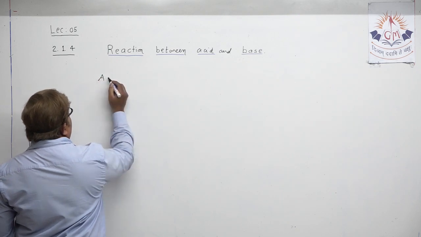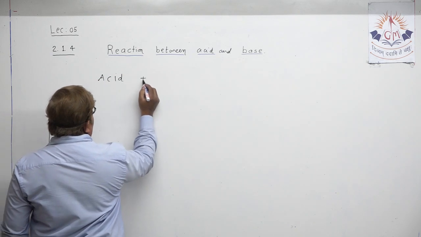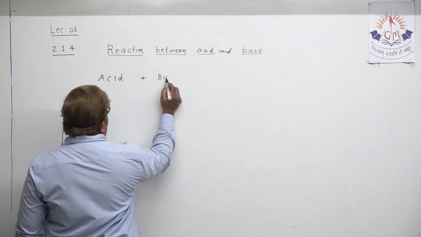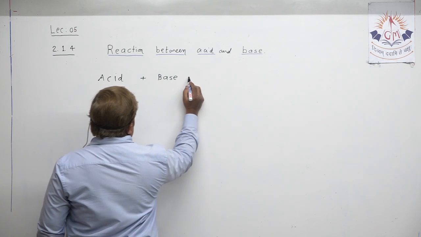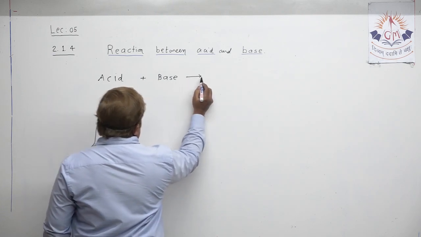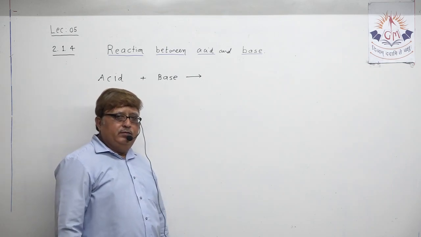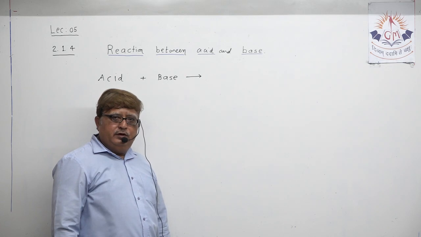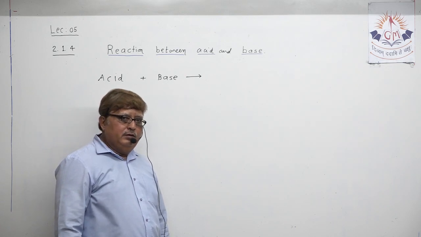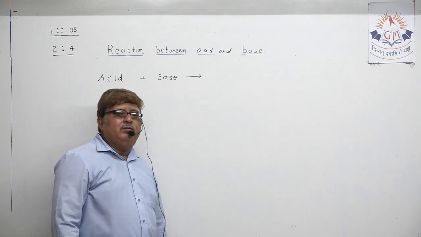Whenever acid and base, we are writing the word equation like we write in every chemical property. Speak with me and try to understand at home.